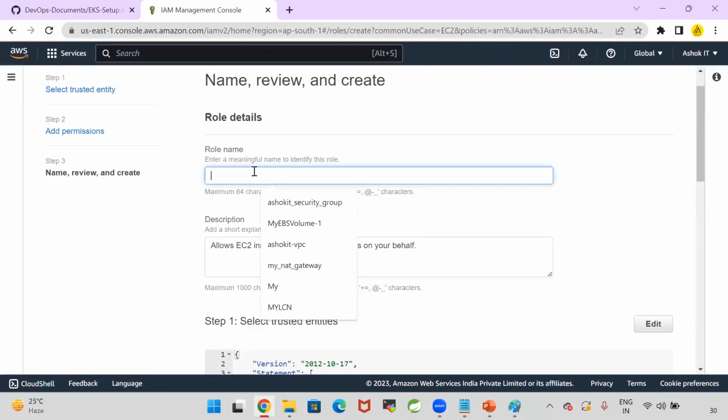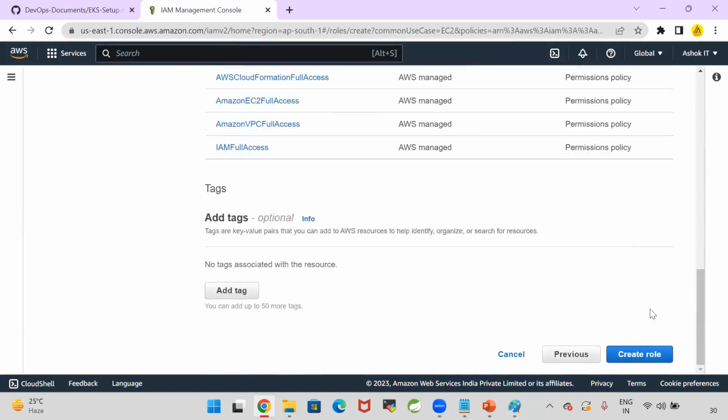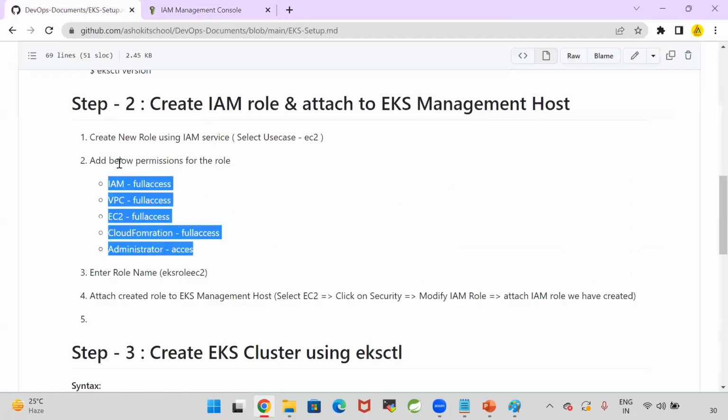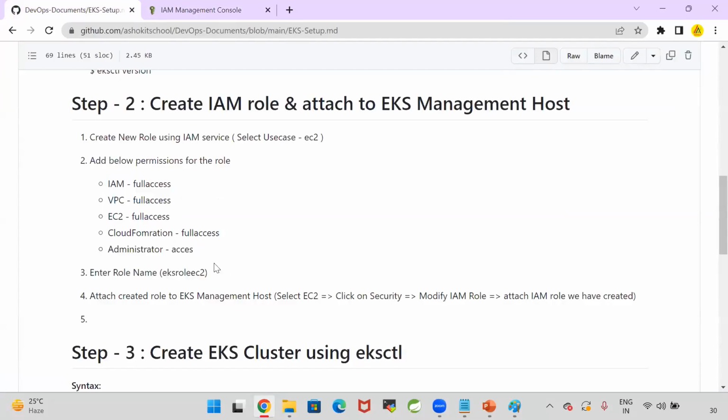Click on next. What is the name you want to give for that? EKS role 1, something like this, I'm giving that. EKS role 1 and click on create role. You check it. All the policies are added to the role. Administrator access is added, CloudFormation full access, Amazon EC2 full access, Amazon VPC full access and IAM full access. So here I have given the permissions we need to give.